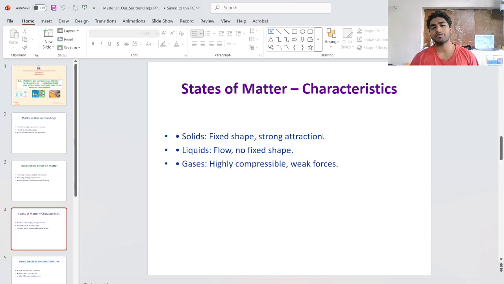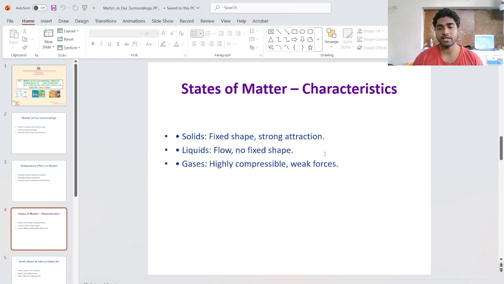Then, states of matter and their characteristics. What are the states? Solids, liquids and gases. Solids have a fixed shape, for example a wooden piece, a water bottle, books and so on. They have strong attraction. Because of the strong attraction, they attain a specified shape and a specified mass. The molecules have larger attraction between the inner particles.